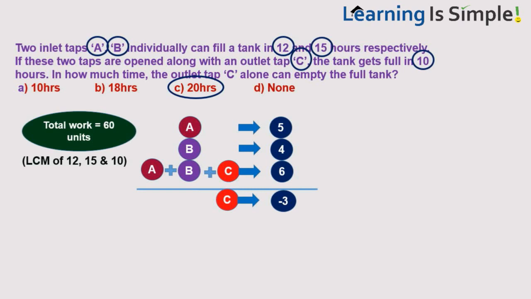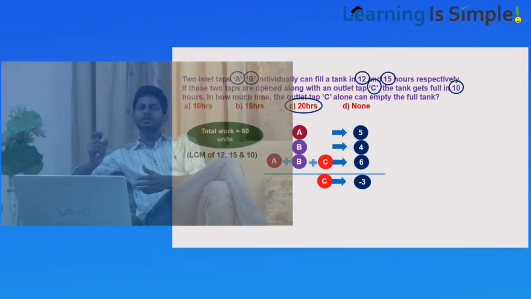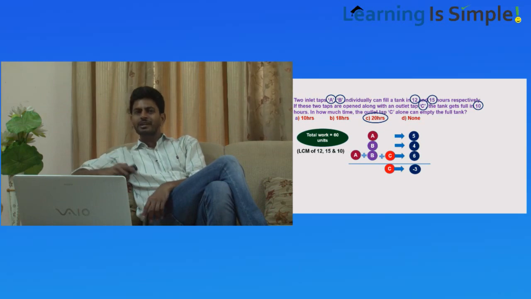So total 60, A is doing 5 in 1 hour, B is filling 4 in 1 hour and all three are filling only 6. 5 plus 4, they two are doing 9 but all three are doing 6. That means the third is emptying 3. So it alone can empty 60 units in 20 hours. Got it? So this is the first type of question. Whenever this kind of question comes, we simply assume the total work and, without even using a pen, we can answer the question.